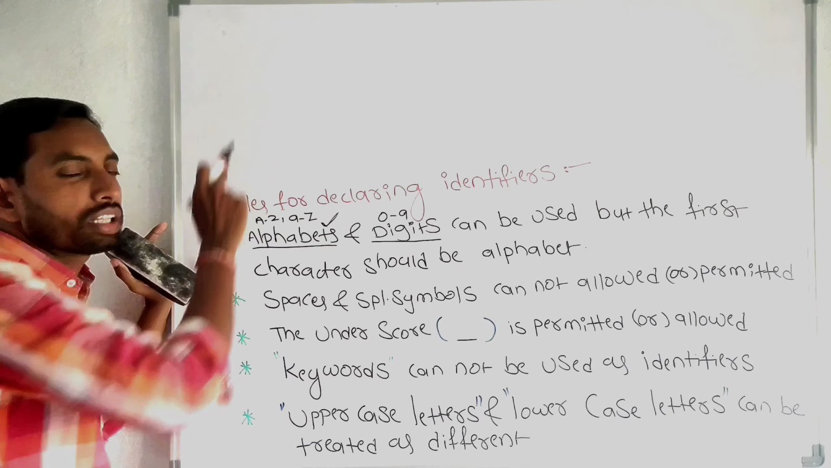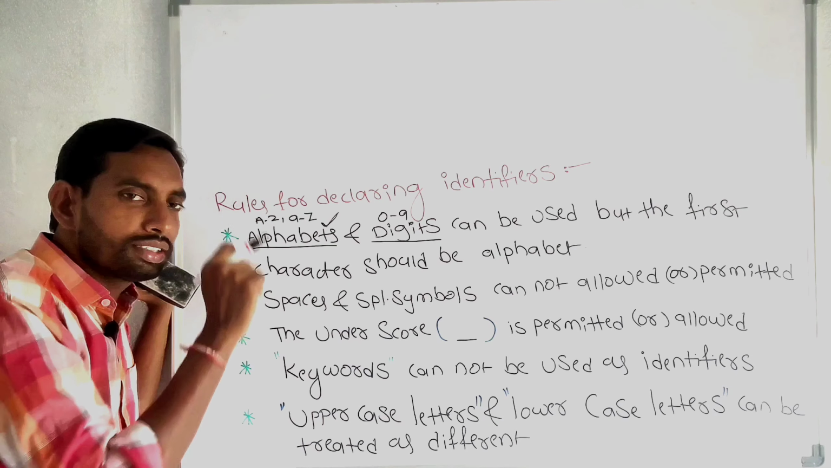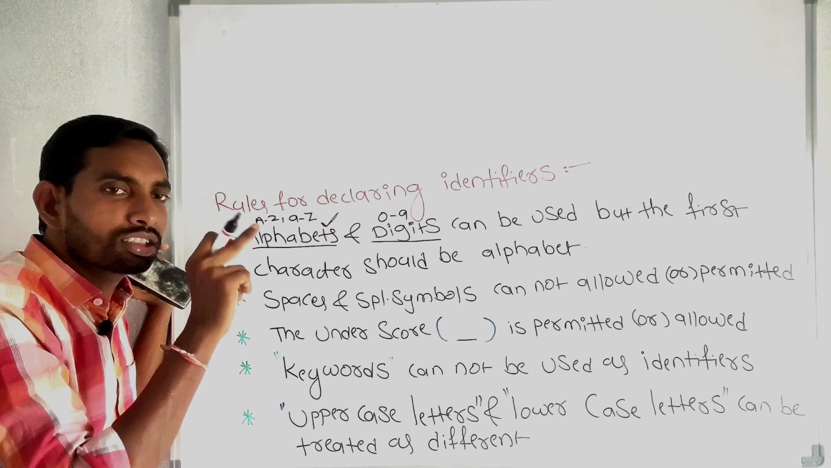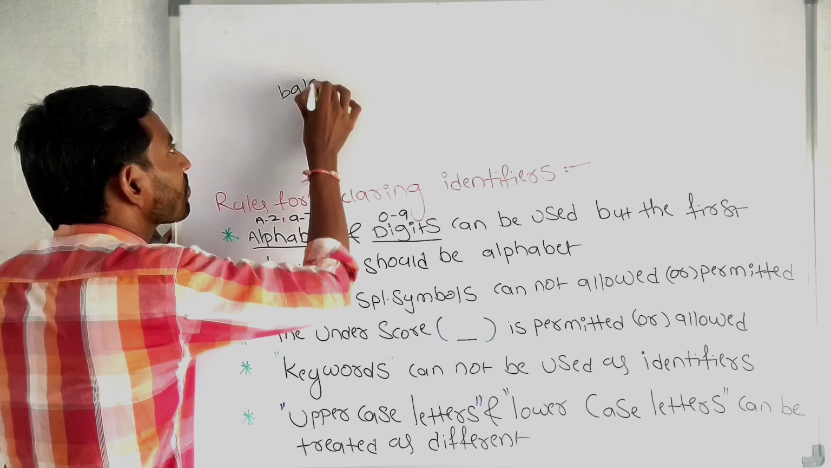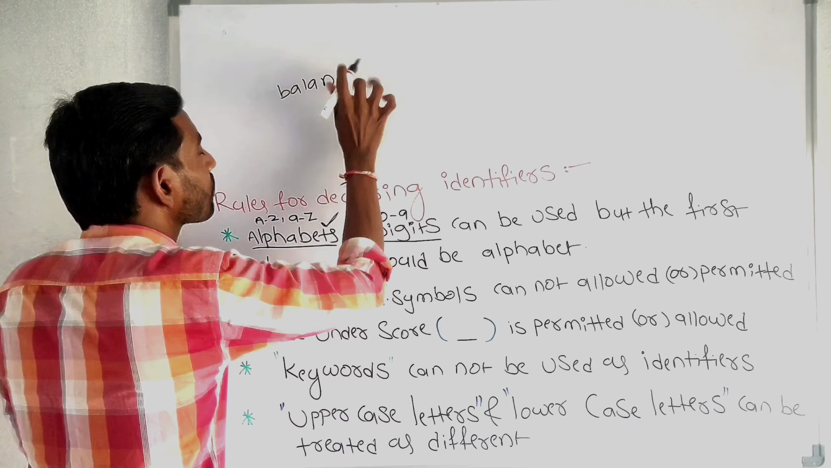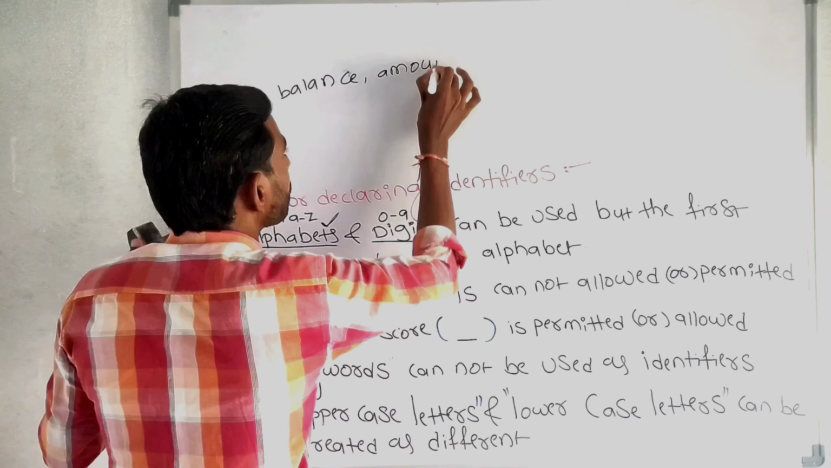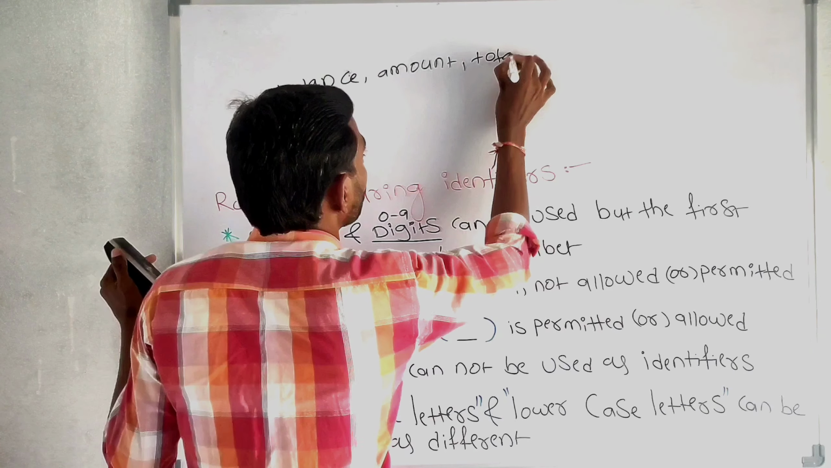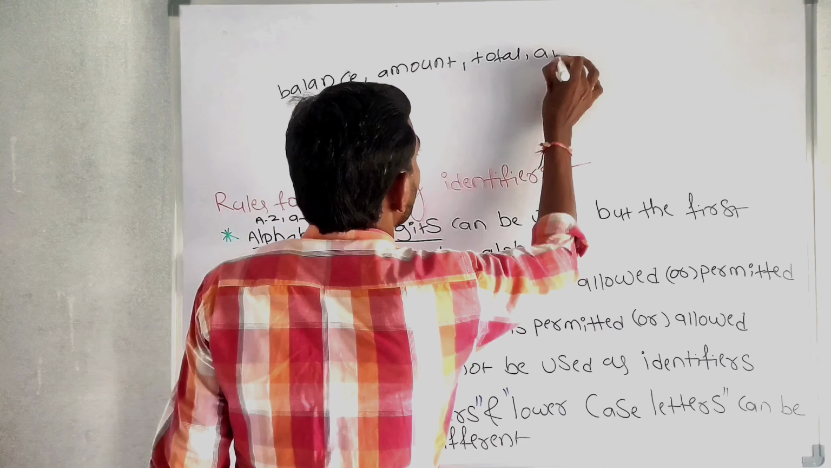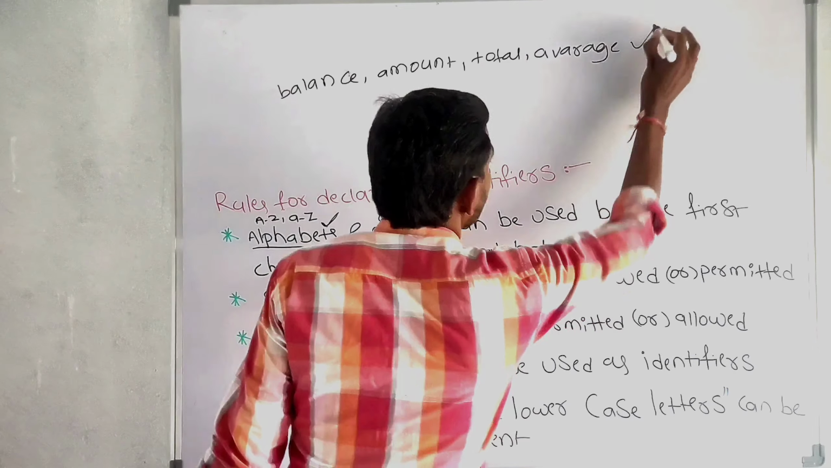For the first character, as in the examples I already gave: total, T is an alphabet. Amount, A is an alphabet. Balance, B is an alphabet. Balance, amount, total, average. These are identifiers.